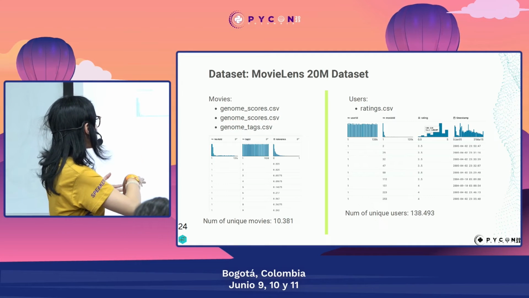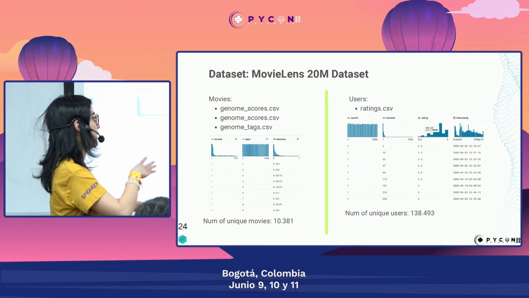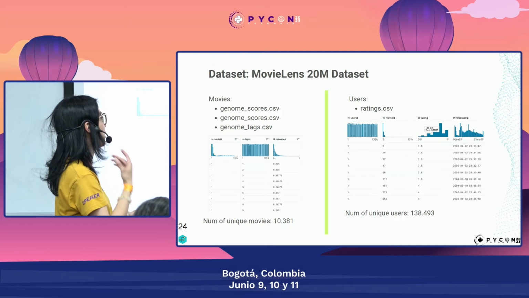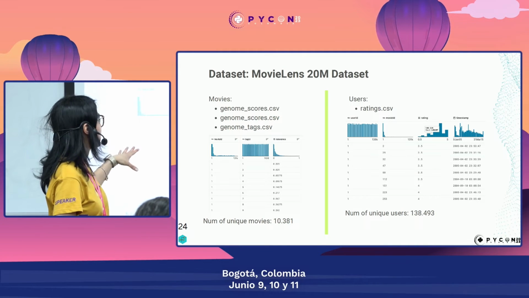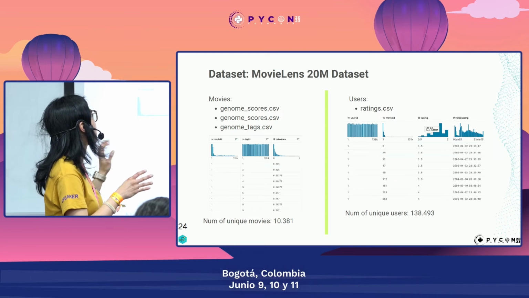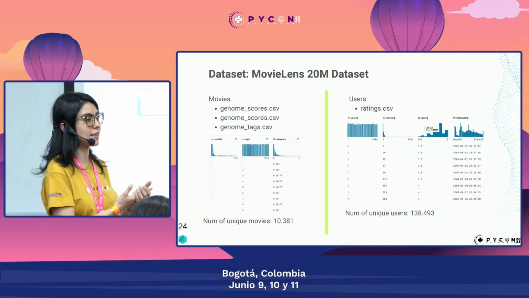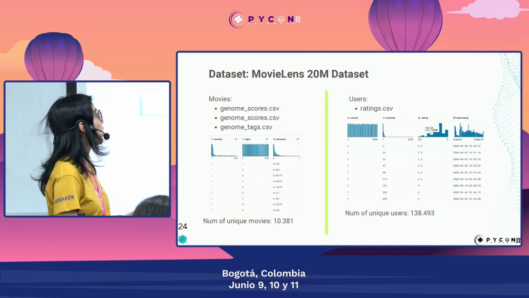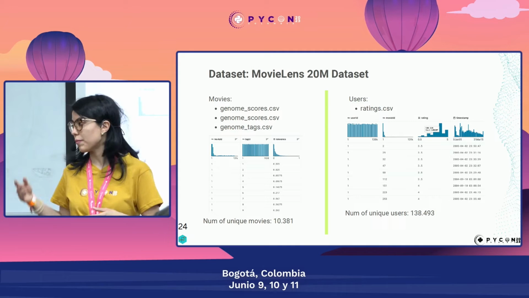We have more than 10,000 unique movies and more than 100,000 unique users. So we have from the movies data related to tags that describe movies, and we have a relevance for each of these tags. For ratings, we have like the interactions between users and movies. So we have like the rating that the users give to a movie.